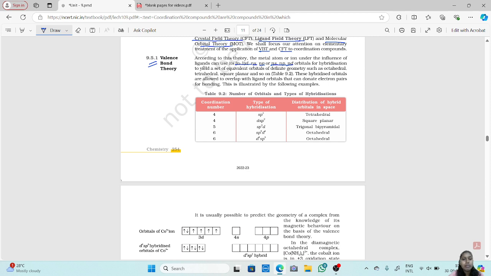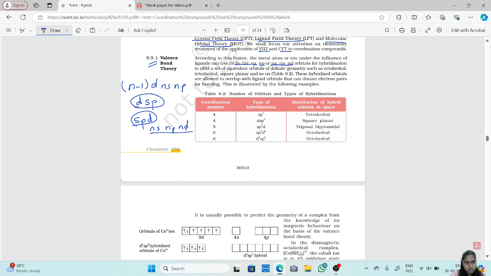What type of hybridizations are these? (n-1)d, ns, np is dsp hybridization, and ns, np and nd stands for spd hybridization.